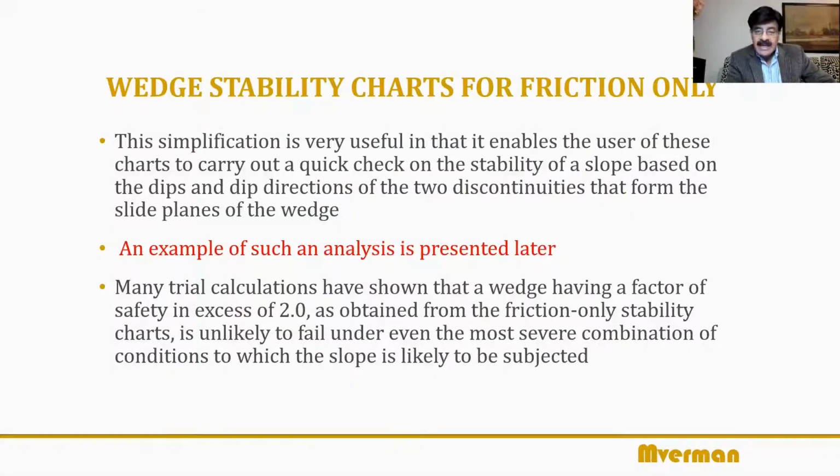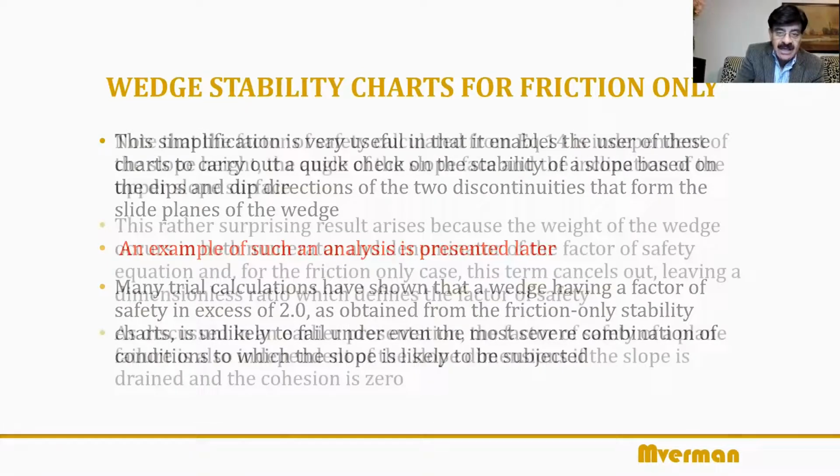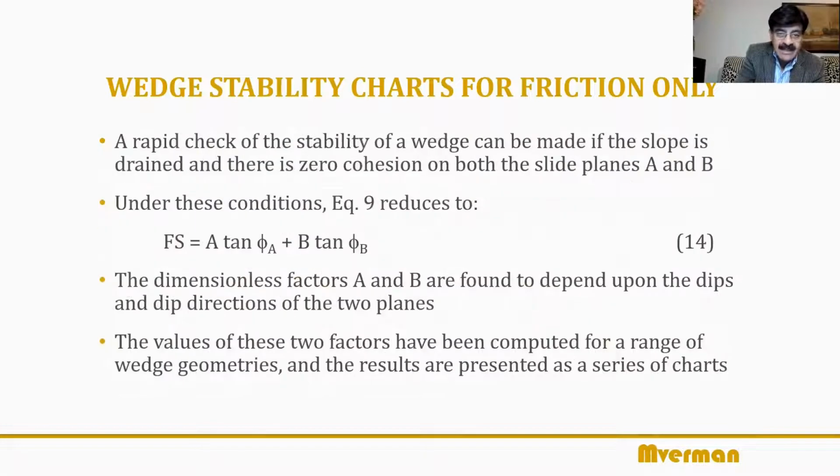And this was the last slide we saw, okay, in which, leading to the slide, just to give you a quick recap, we were looking at the simplified approach for finding a factor of safety. Simplified means no water and no cohesion. So only friction and no water case, in which, if I go back, this was the factor of safety. So if we could know factors A and B, we would be able to quickly find out the factor of safety. And if this simplified factor of safety is above 2, then we are okay.